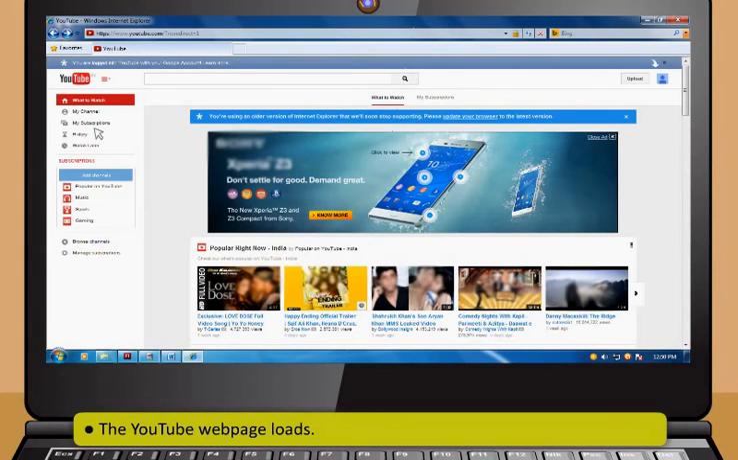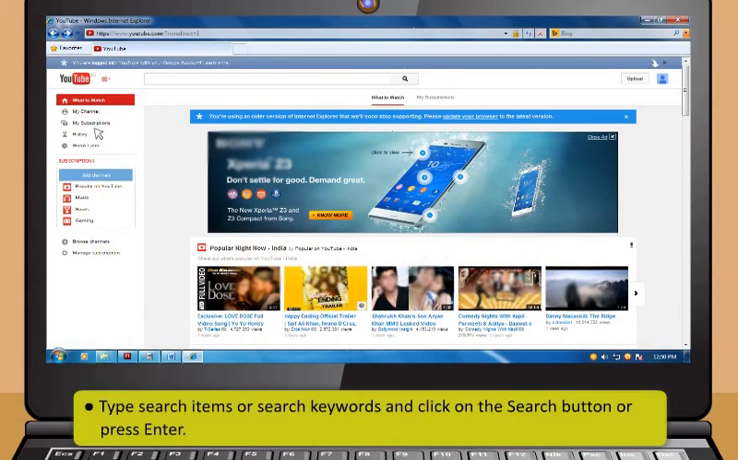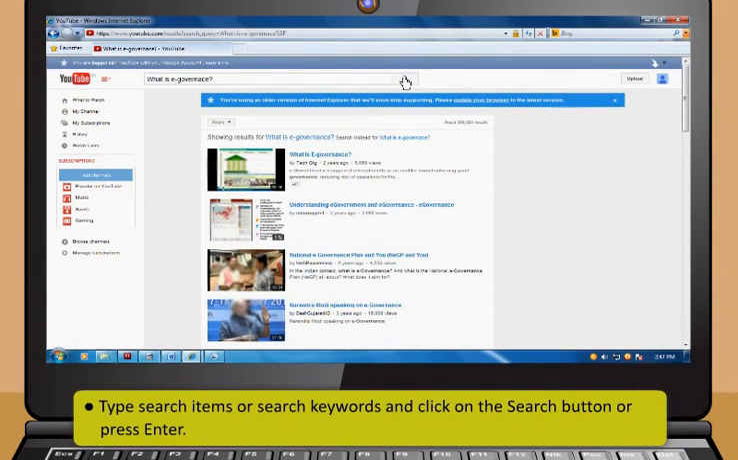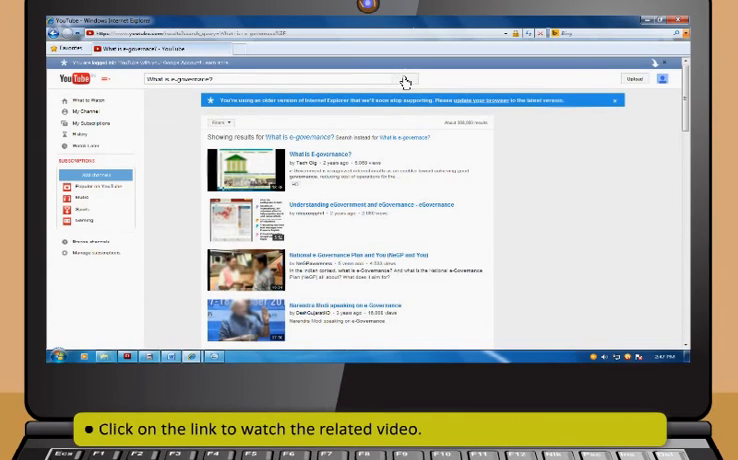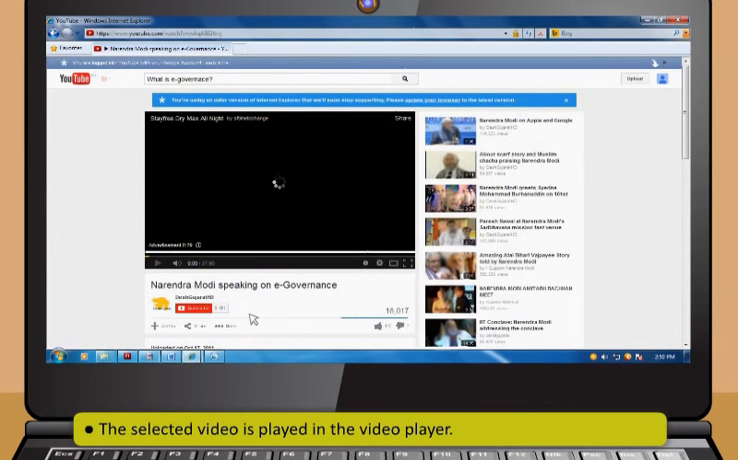You can see the search bar on top of the page. Now type search items or search keywords and click on the search button or press Enter. A list of video links against the search items appears on the screen. Then click on the link to watch the related video. You see the selected video is played in the video player.